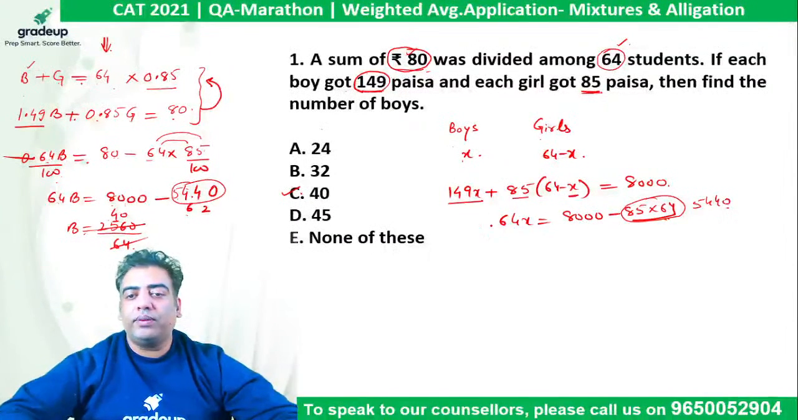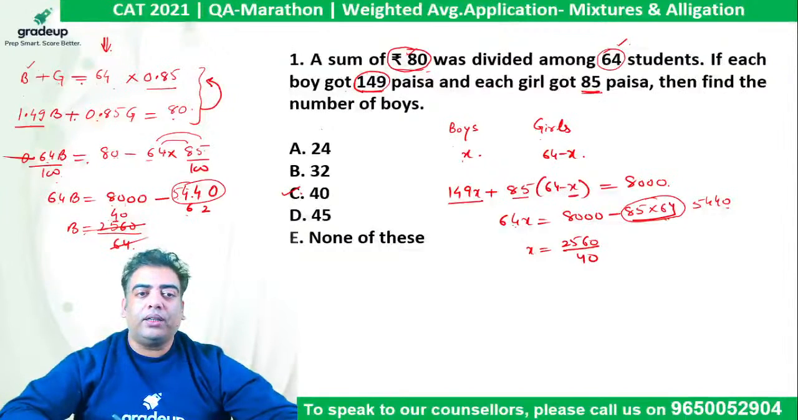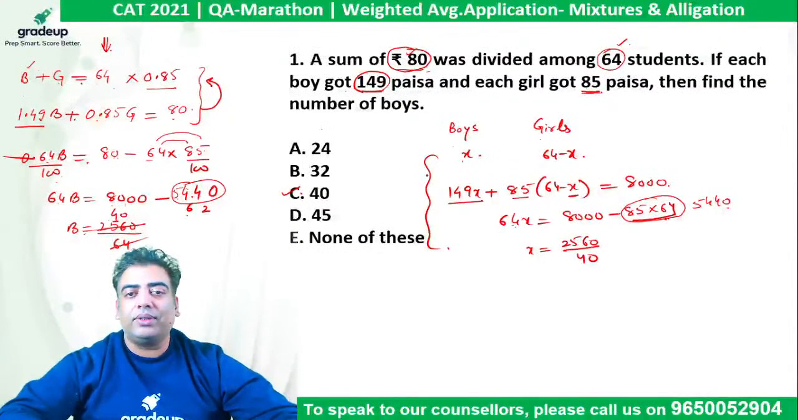So by solving, we will get the value of X, which again comes out to be 40. So we can compare this process with this. Here my calculation is relatively easier, but it will be the easiest if we use the concept of alligation.